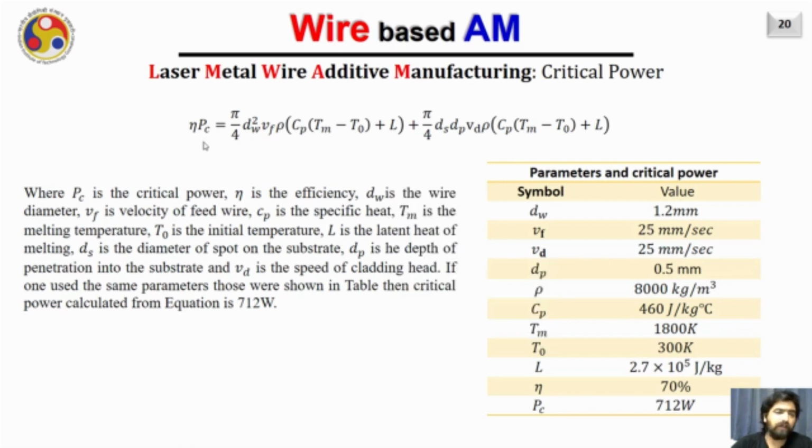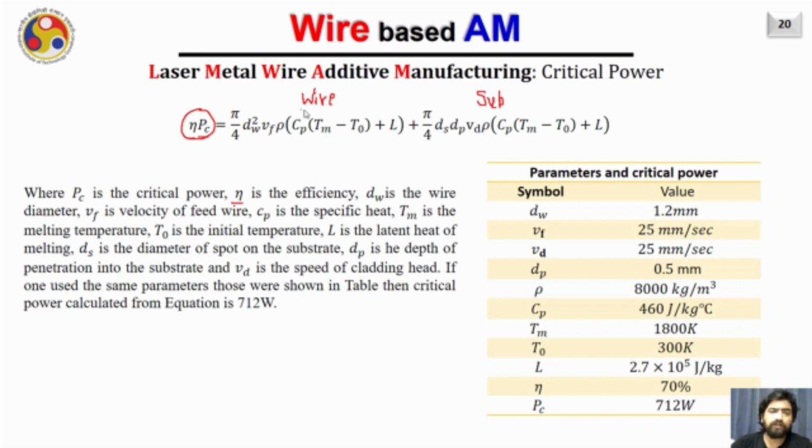Here I am writing it as eta P naught, where eta is the efficiency of the laser, because not all the laser power falling onto the substrate gets absorbed by the material. Some of the power gets reflected also. If that is the efficiency, then this much power is available onto the substrate from the source. Then there will be power consumed first by the wire which is getting melted, right? And there will be power consumed by the substrate as well.